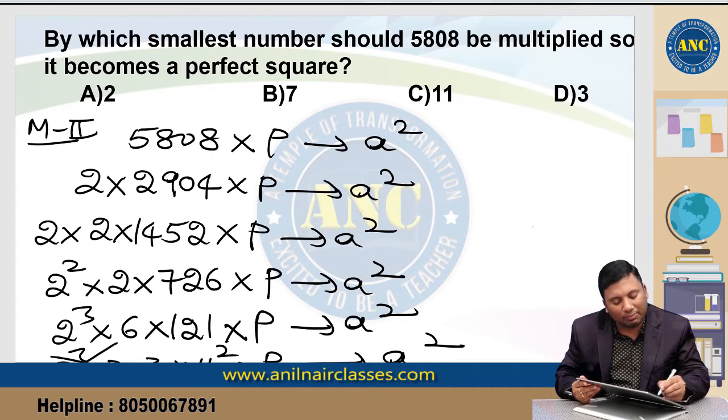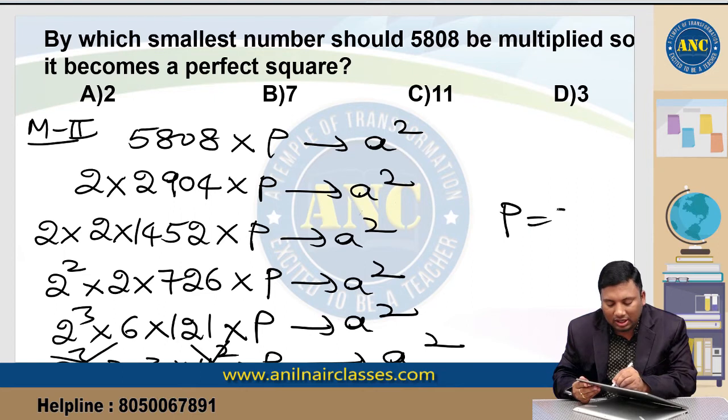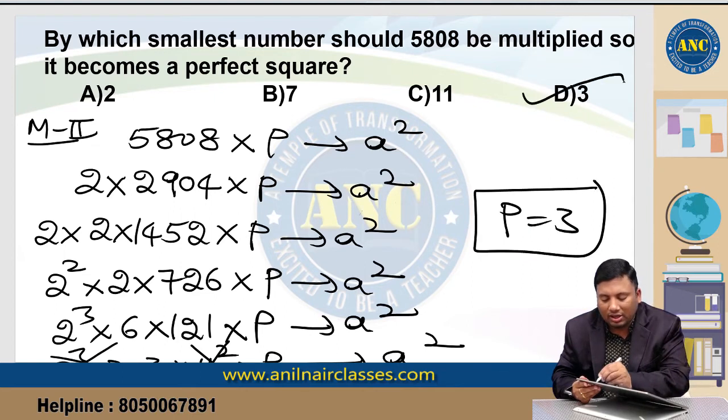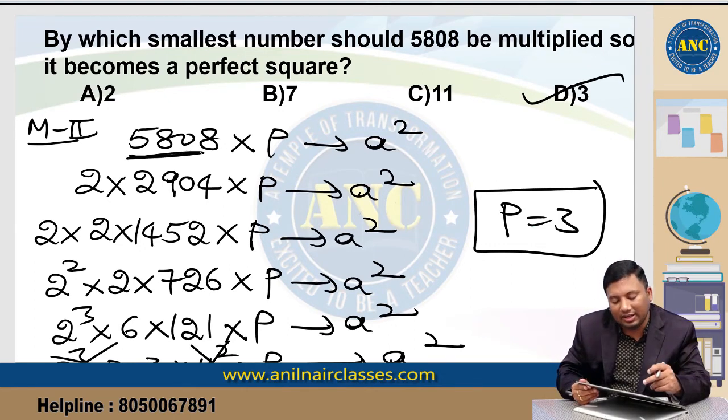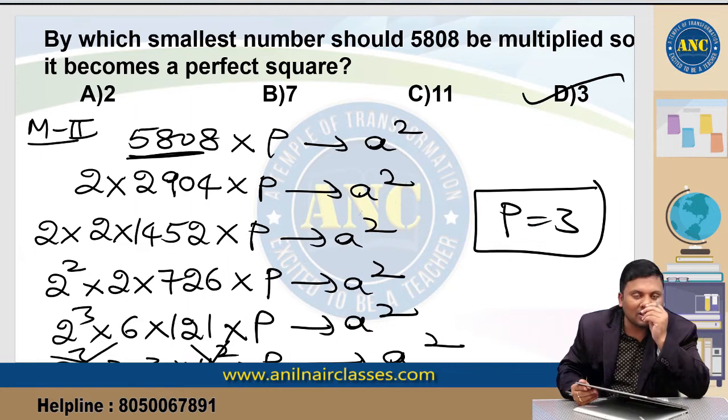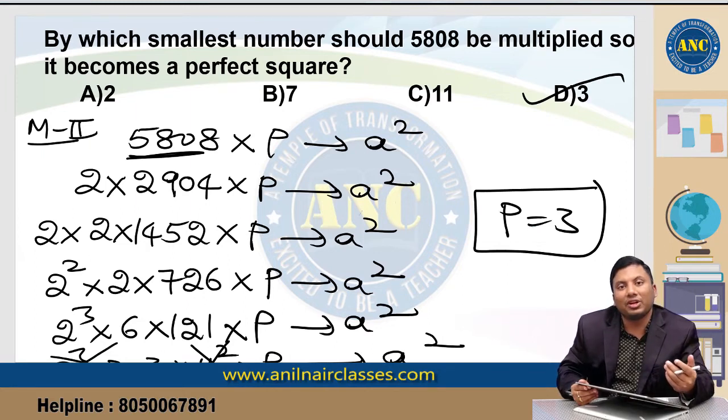2 power 4 is a perfect square. 11 square is a perfect square. 3 is there, another 3 should be there. So what is the answer for this question? 3. Check it out. You have to find the factors of 5808 and check which factor does not have an even power, then you solve it. This is the traditional method where most students will solve it, but if you know the logic that a perfect square always has a digital sum 1, 4, 7 or 9, you can save your time, you can save the number of steps.